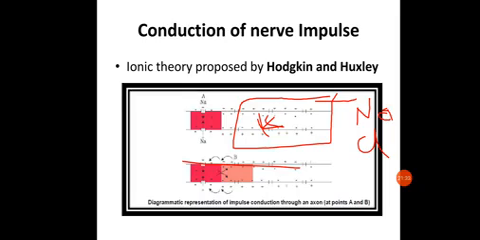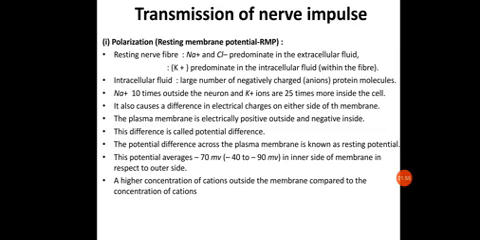If any stimulus is present outside the cell, then the polarity of the cell will get reversed, and this phenomenon is called depolarization. That is also considered an action membrane potential, AMP.